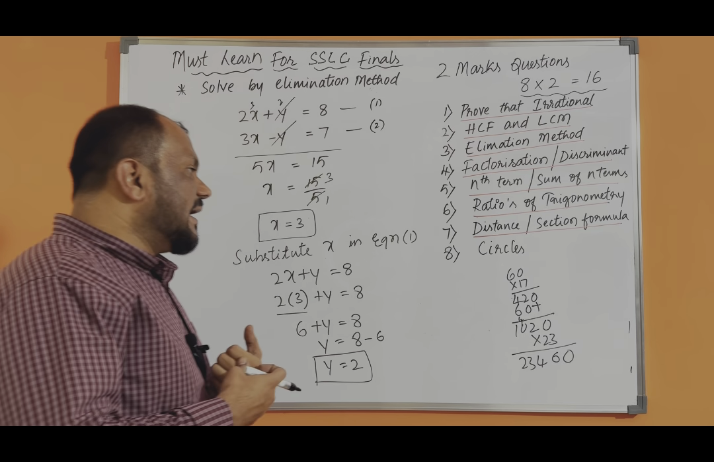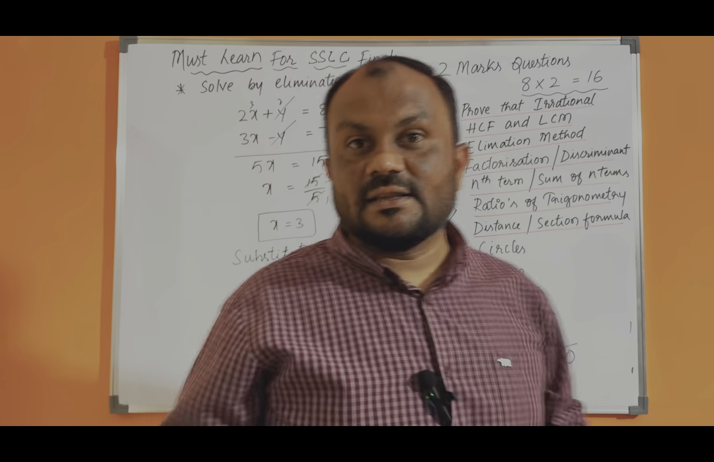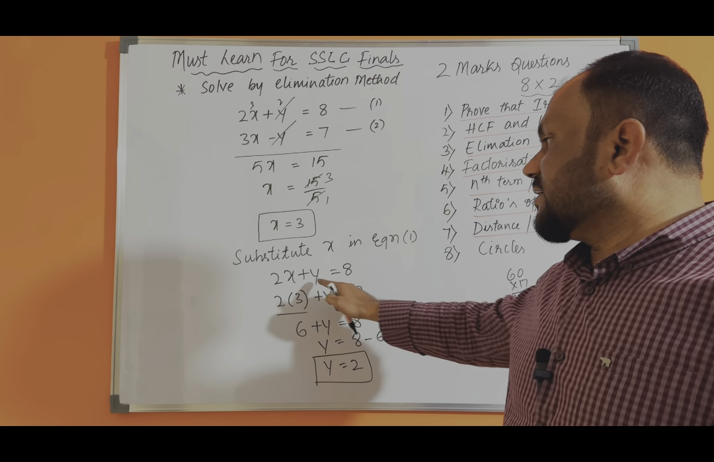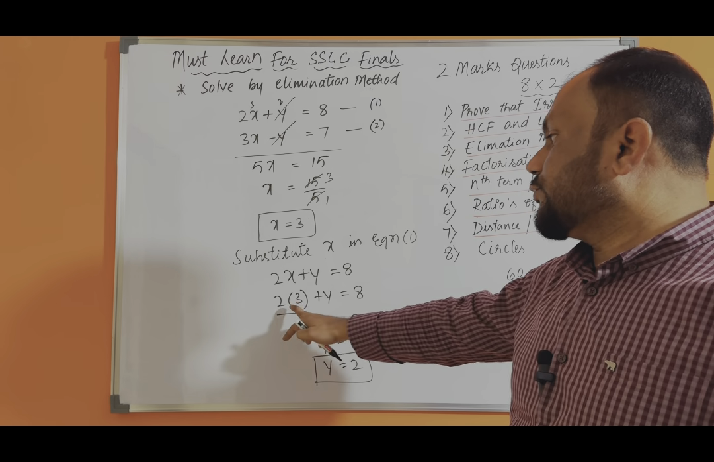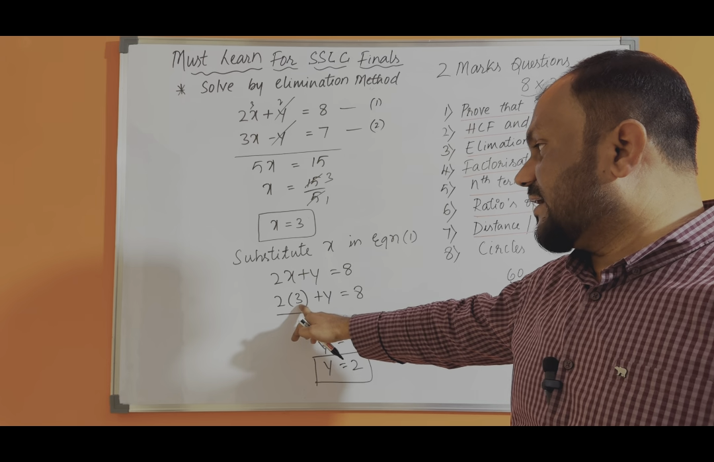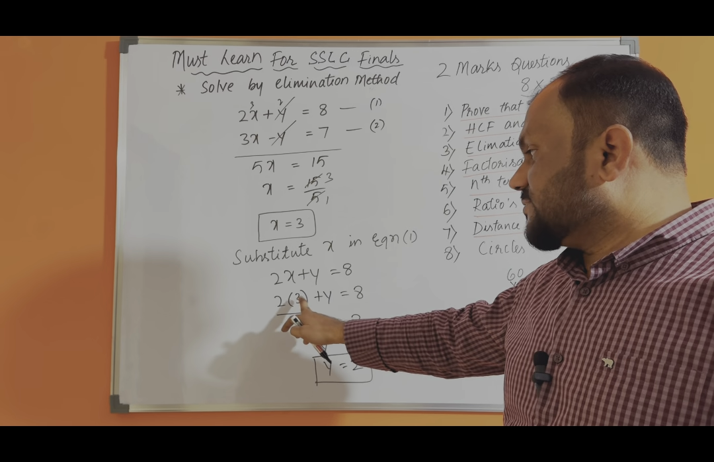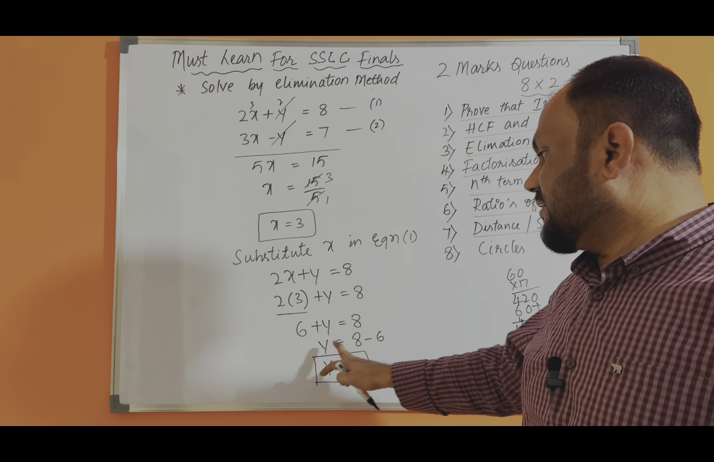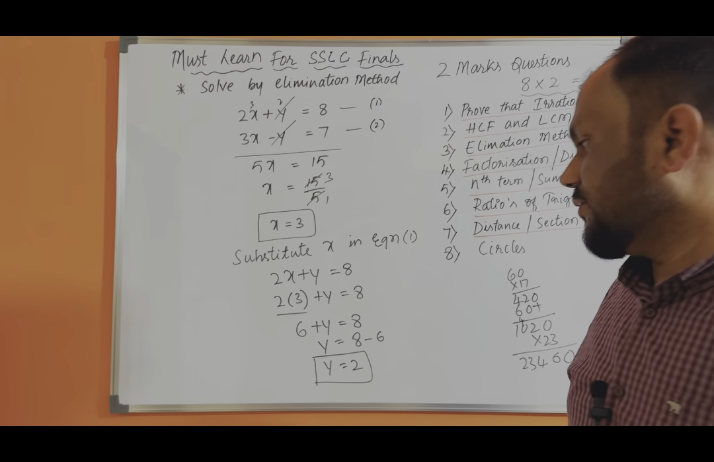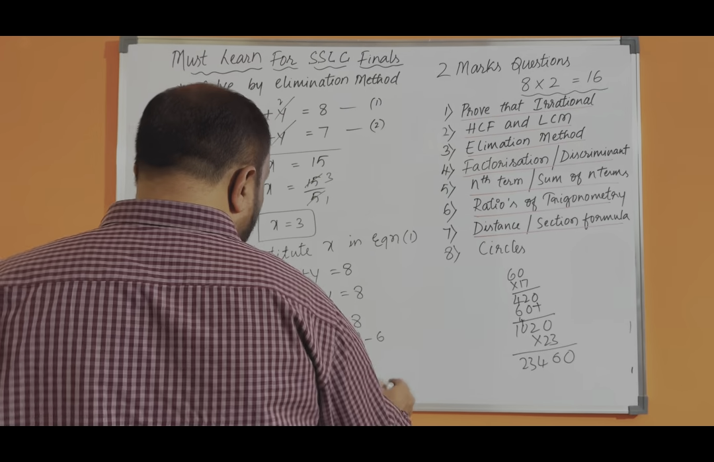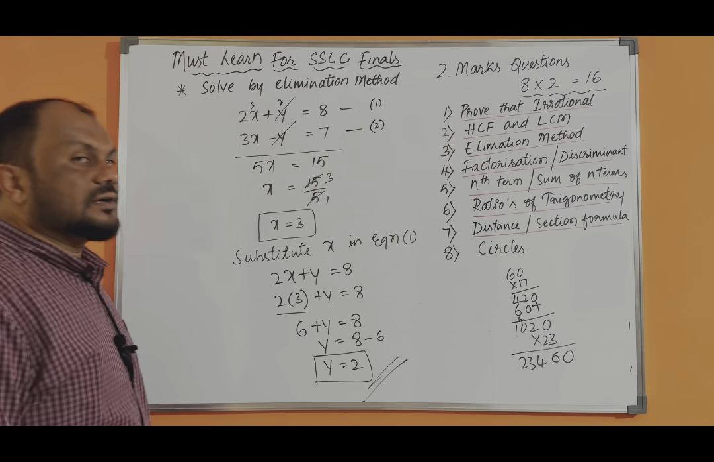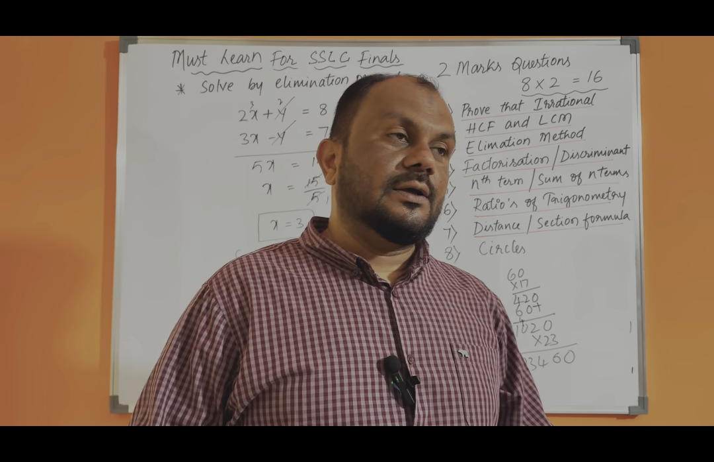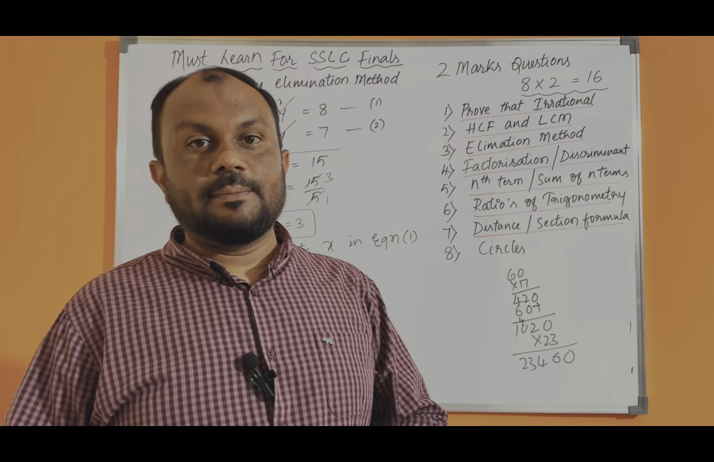Substitute x in equation 1 and you will get the value of y. 2x plus y is equal to 8. In place of x we are substituting 3. 2 3s are 6, plus y is equal to 8. y is equal to 8 minus 6, so the value of y is 2. You can practice some more sums from your model question paper and from your preparatory papers also.